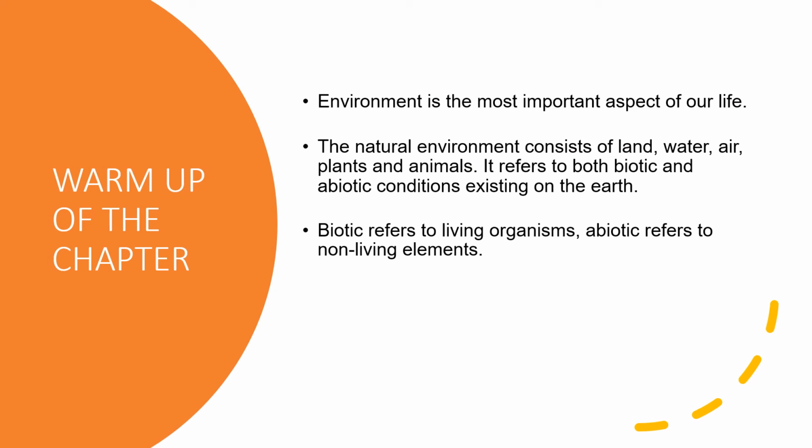Warm up of the chapter. Environment is the most important aspect of our life. The natural environment consists of land, water, air, plants and animals. It refers to both biotic and abiotic conditions existing on the earth. Biotic refers to living organisms, abiotic refers to non-living elements.